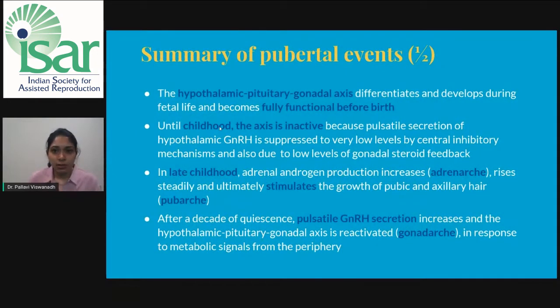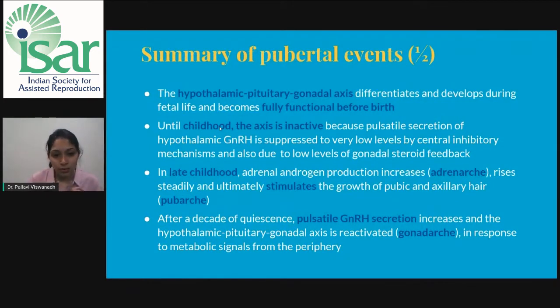I'll just summarize the pubertal events. The HPO axis, or in case of girls, or the hypothalamic pituitary gonadal axis in both the genders, differentiates and develops during the fetal life and becomes fully functional before birth. But until childhood, this axis is inactive because the pulsatile secretion of GnRH is suppressed to very low levels by the central inhibitory mechanisms, and also due to the low gonadal steroid feedback. In the late childhood, the adrenal androgen production increases, which is adrenarche. This androgen production rises and ultimately stimulates pubarche, that is the growth of pubic and axillary hair.